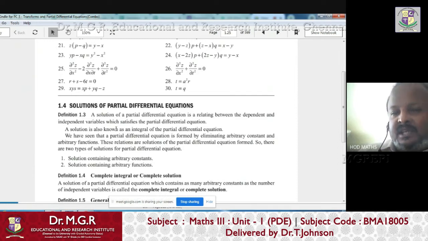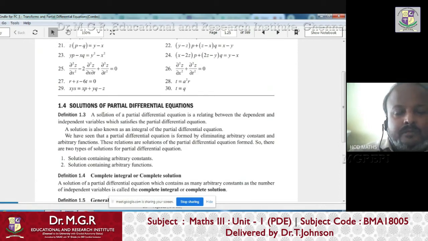Similarly, there are general solutions, particular solutions, and singular solutions, right? There are different types of solution of a given PDE. So for a given PDE, you can find solutions of different types. I will explain them one by one, right?